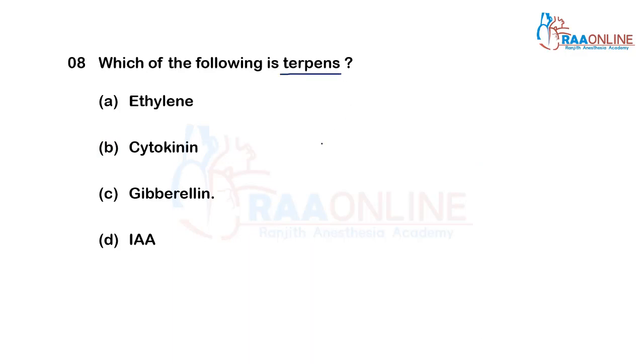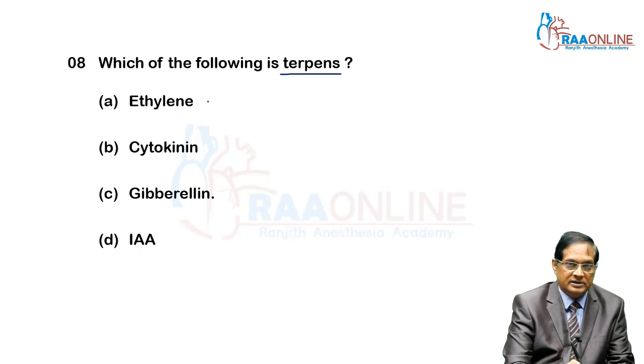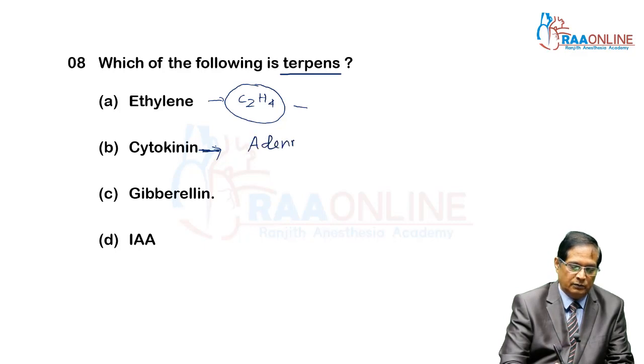Terpenes: actually every hormone of a plant definitely has some chemical nature. For example, ethylene is C2H4, a gaseous hormone, and it is formed from the amino acid methionine. Cytokinin is an adenine derivative, a purine base adenine derivative.